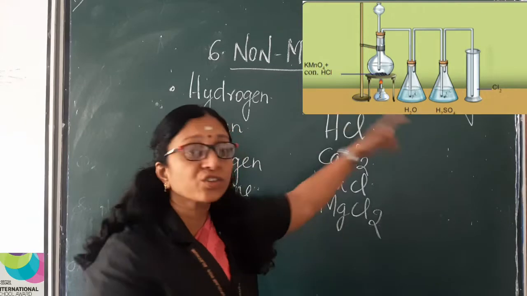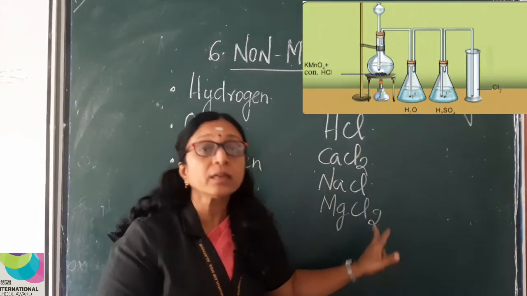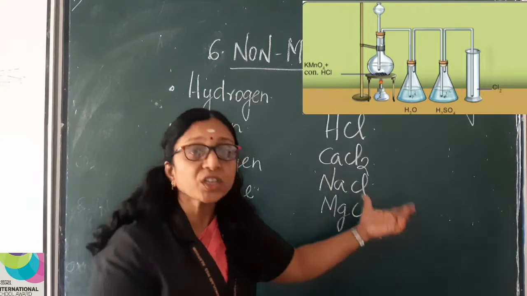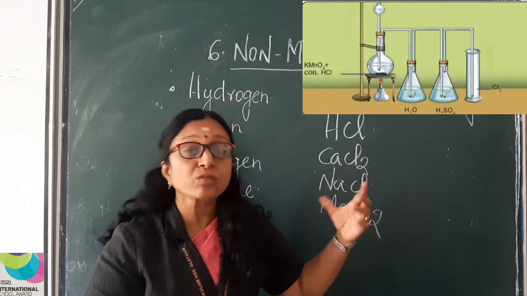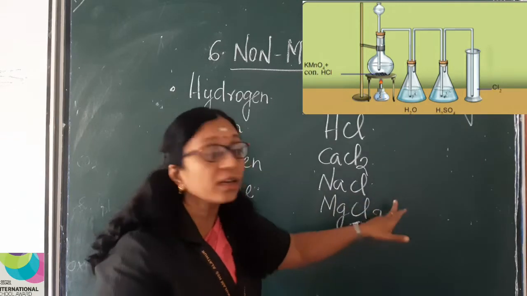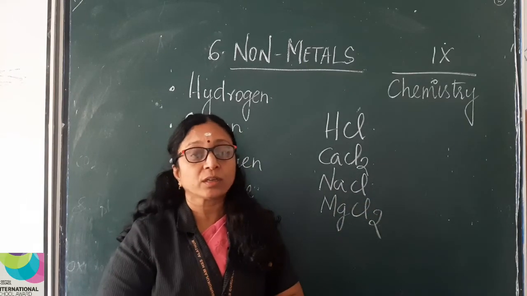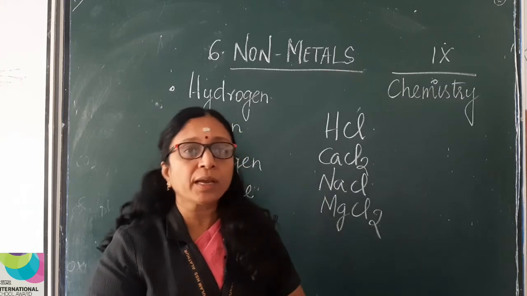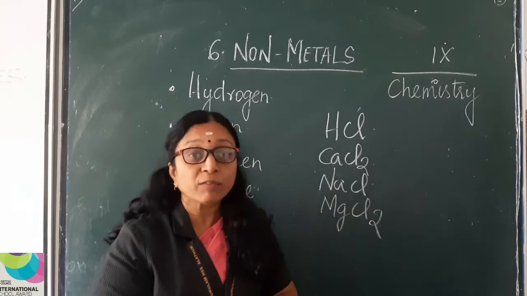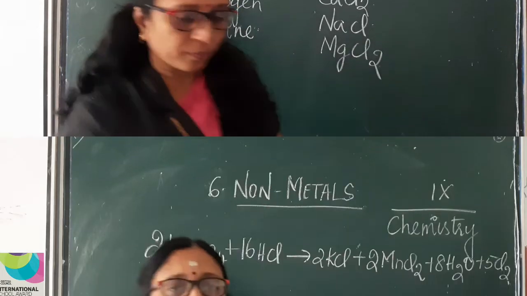So this is an illustration which is very important. In the previous annual examination, the illustration was given and children were asked to explain about it. So this illustration is very important. Now, shall we write the chemical equation? What happens and how is chlorine formed? Shall we move to the chemical equation?